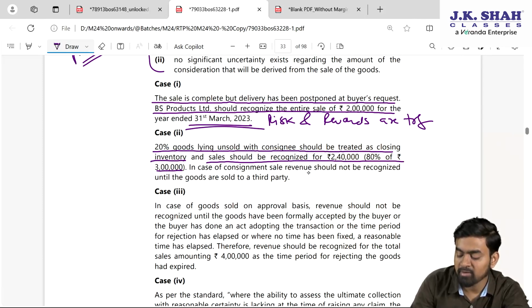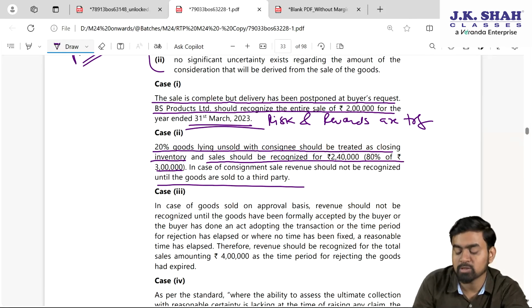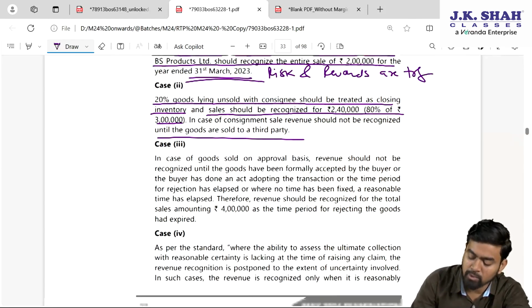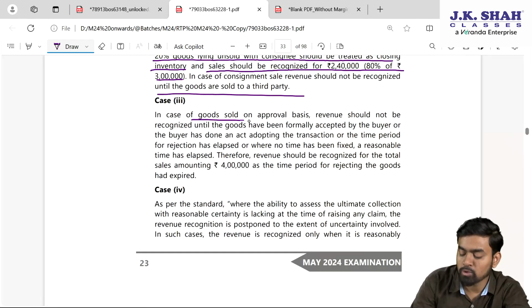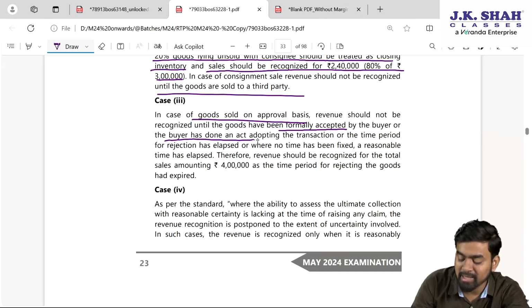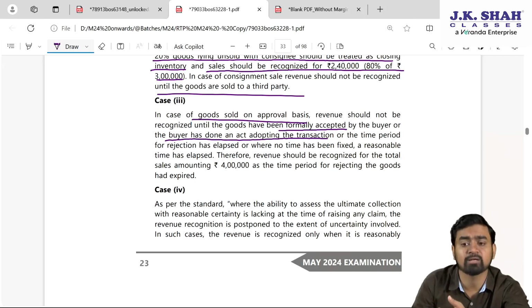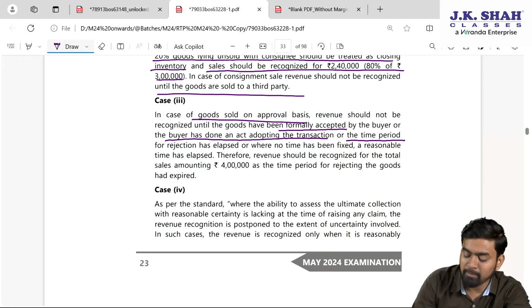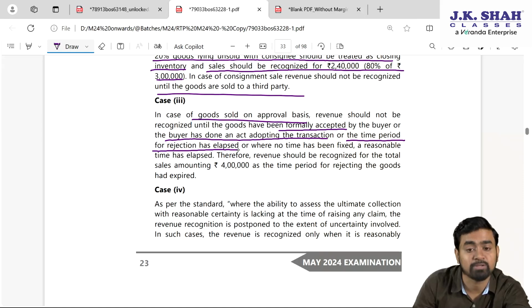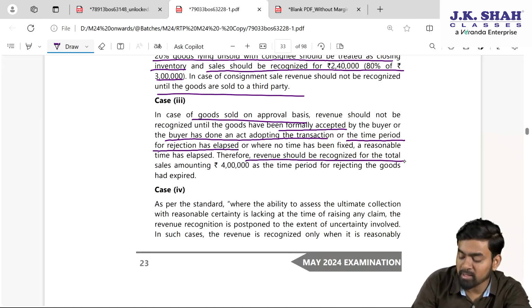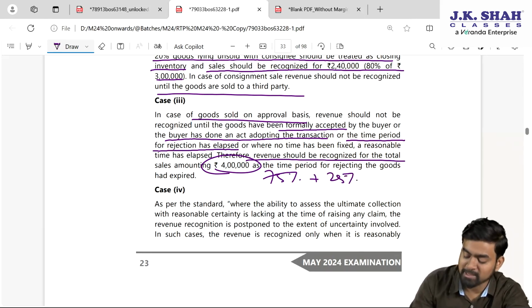In case of consignment sale, revenue should not be recognized until goods are sold to third party, that we already know. Third one, in case of goods sold on approval basis, revenue should not be recognized until goods have been formally accepted or buyer has done any act of adopting the transaction, that is nothing but the call from other side, etc., or time period for rejection has elapsed. You can say reasonable time is expired, my dear students. Therefore, revenue should be recognized for entire 4 lakh rupees, because 75% approval received and 25% reasonable time is expired.